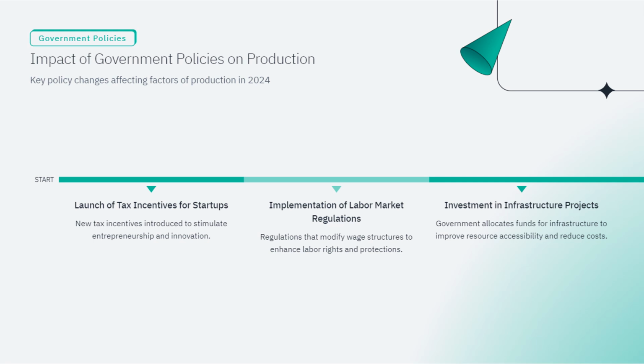Investment in infrastructure projects. Government allocates funds for infrastructure to improve resource accessibility and reduce costs. The government is investing in infrastructure projects like roads, bridges, and public transportation. This investment is crucial because it makes resources more accessible and reduces costs related to transportation and production. For instance, better roads can mean faster delivery times and lower transportation costs for businesses. This not only helps companies save money but also improves the overall efficiency of the economy.